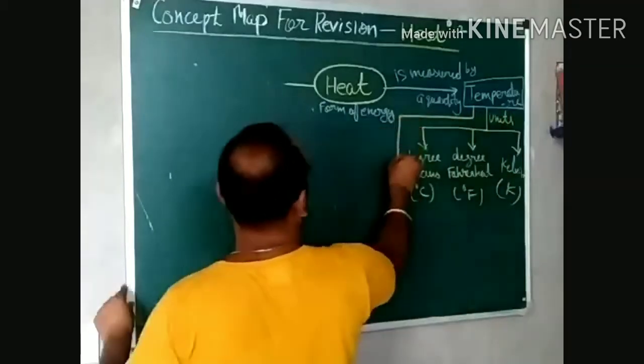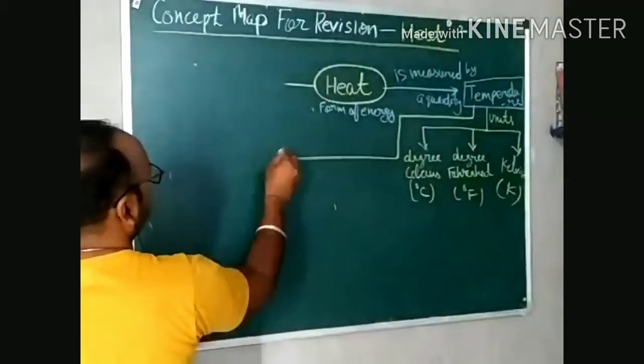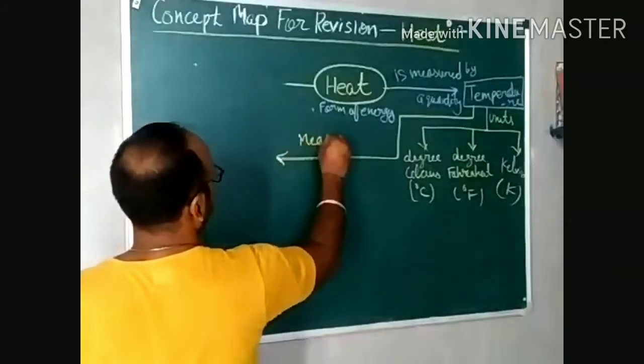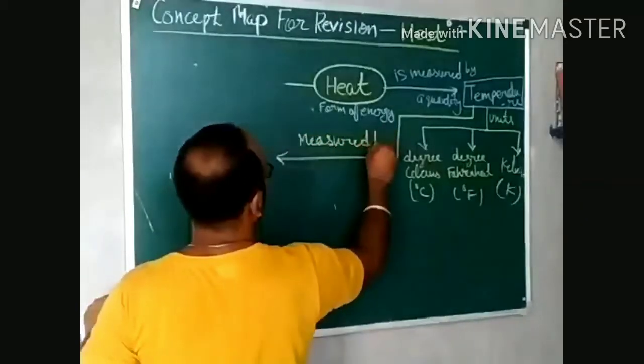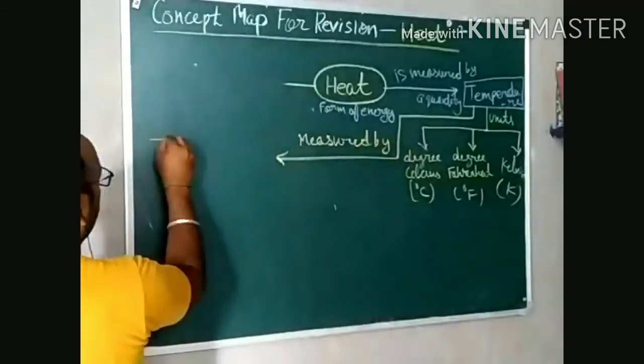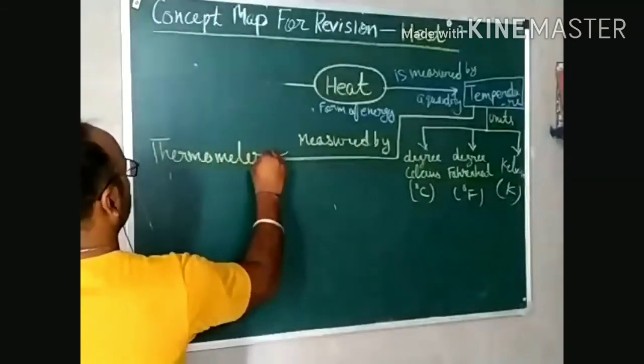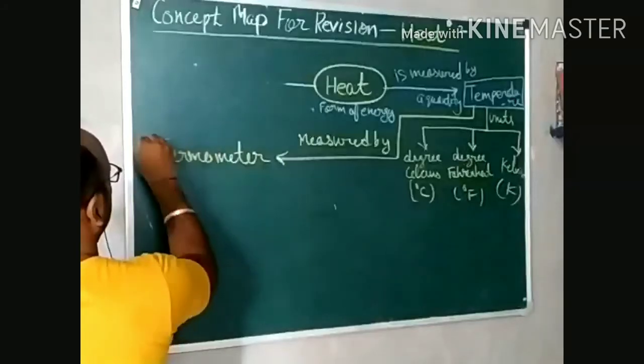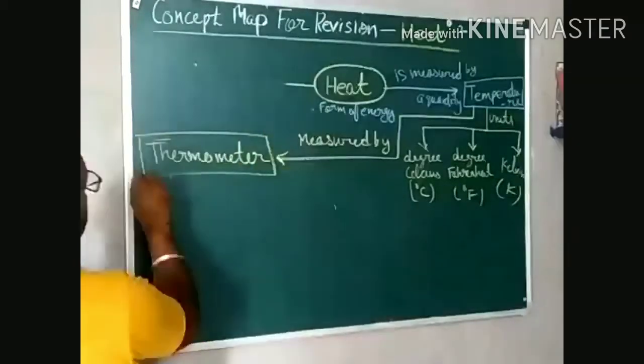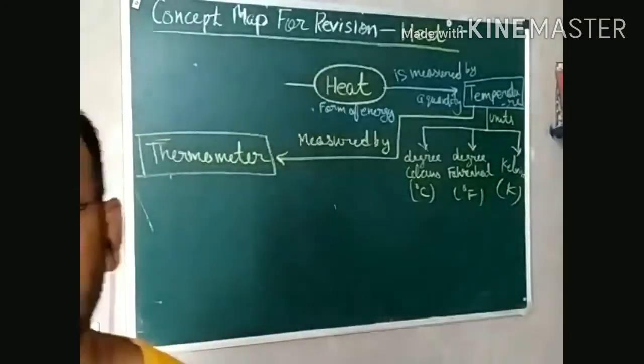Now temperature is measured by one more device that is called a thermometer. Thermometer is a device which is used to measure temperature.